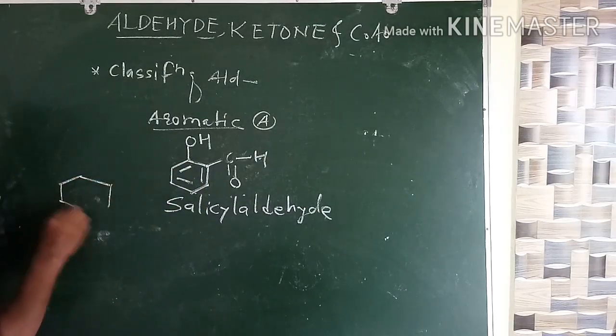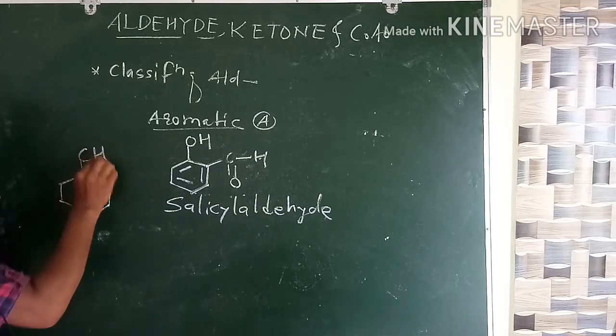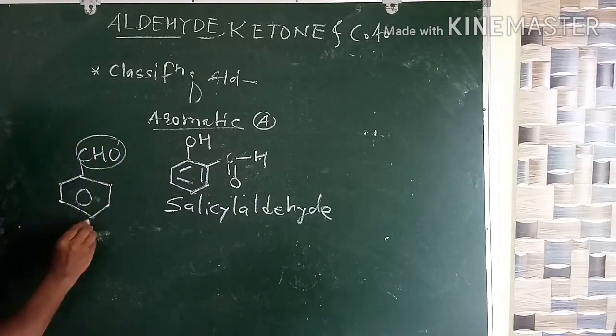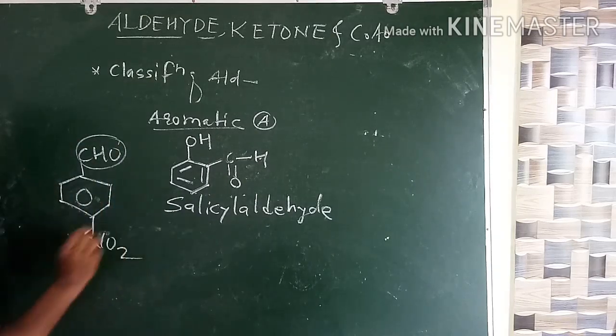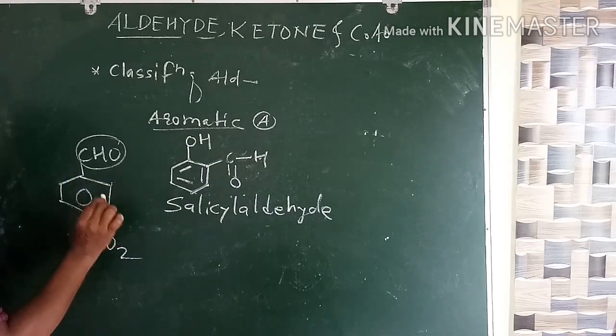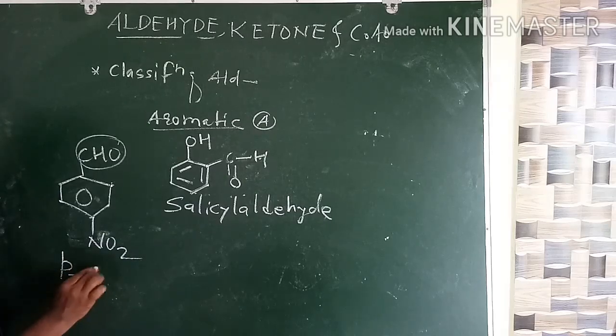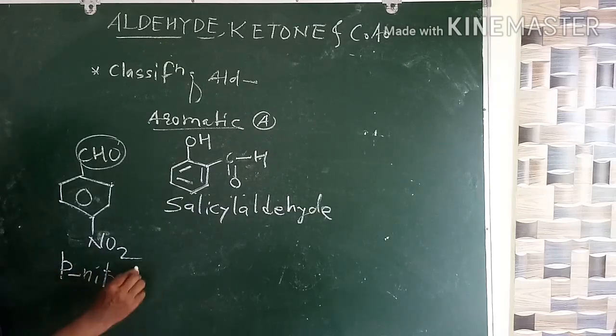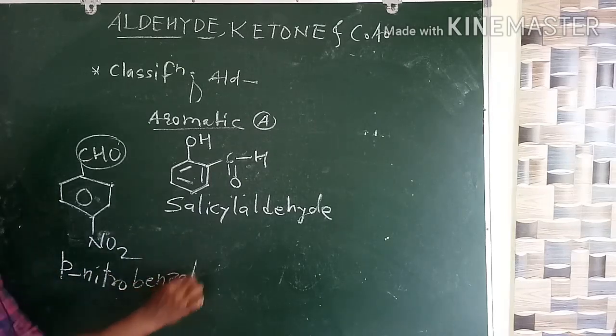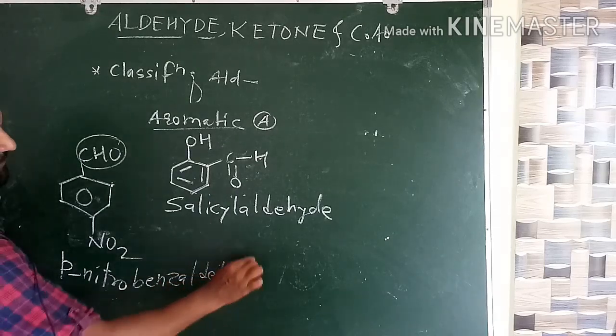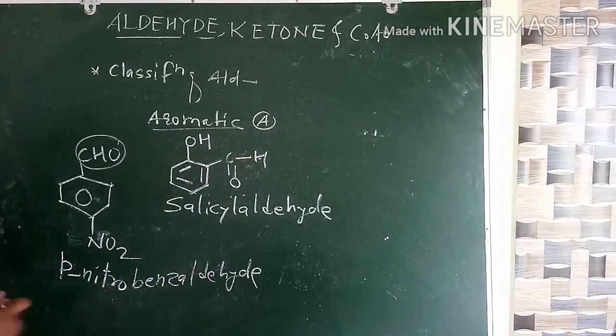If I write like this, this is your aldehyde group having name formyl group. If I write here nitro, now ortho, meta and para. Therefore, what we will write? Para nitro benzaldehyde. So this type of examples belong to the aromatic aldehyde.